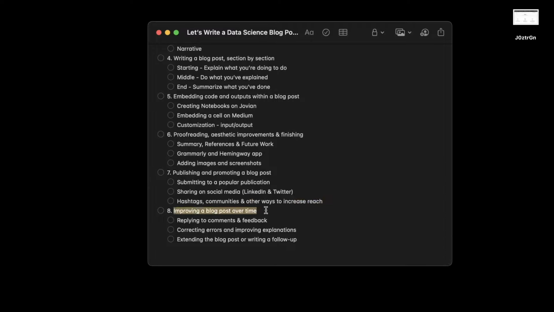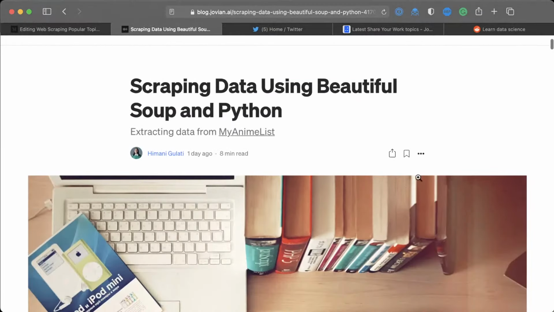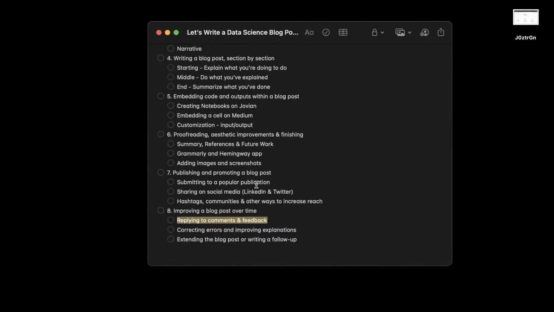And finally, keep improving your blog post over time. A blog post isn't done and dusted. You will get many comments. You will get a lot of feedback. A lot of people may point out issues or errors or may ask questions about how something works. It's very easy to go back and edit a blog post. You just go to a blog post that you have published before and click edit story, and you can edit it on Medium.